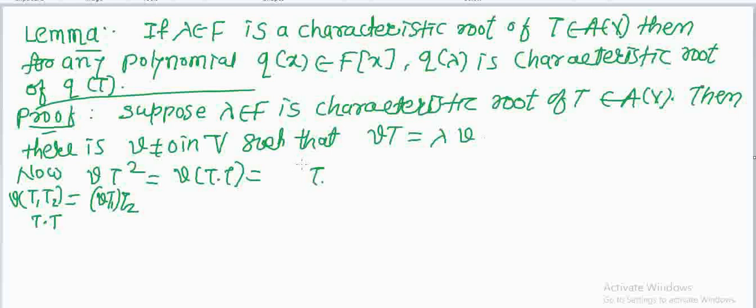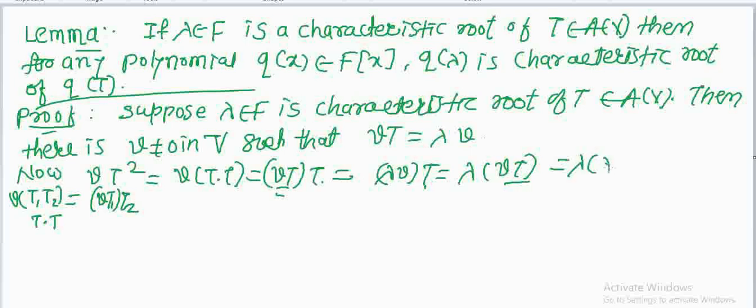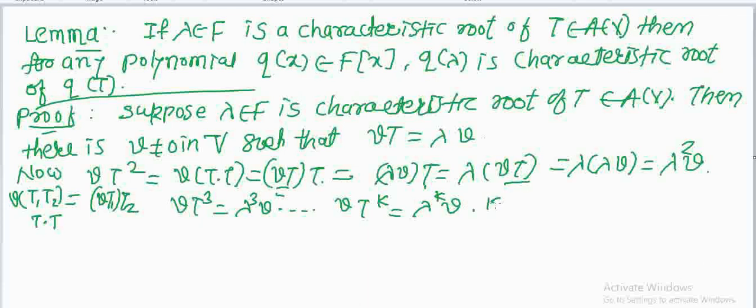This is equal to T of T of V. Then for this T of V we write lambda V, so T of lambda V. Again this is a scalar, and T is a homomorphism, so this equals lambda times T of V. But again T of V equals lambda V, so lambda into lambda V, which is lambda square V. Here we get that T square of V equals lambda square of V. Similarly, T cube of V equals lambda cube of V, or if we generalize for any positive k, T raised to k of V equals lambda raised to k of V. K is positive.